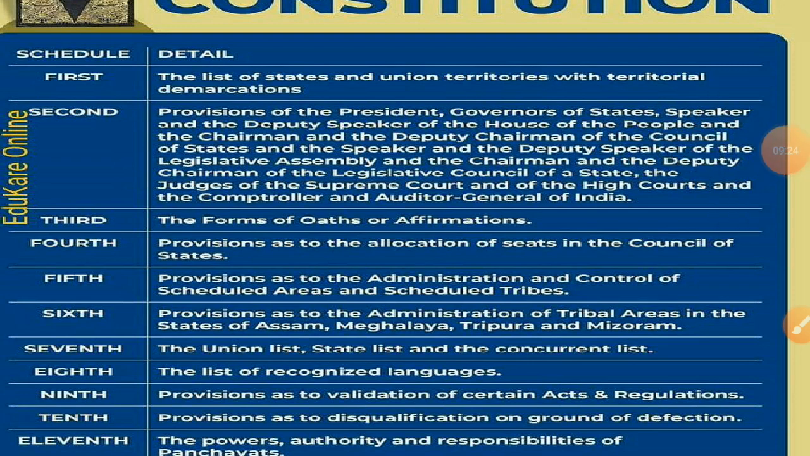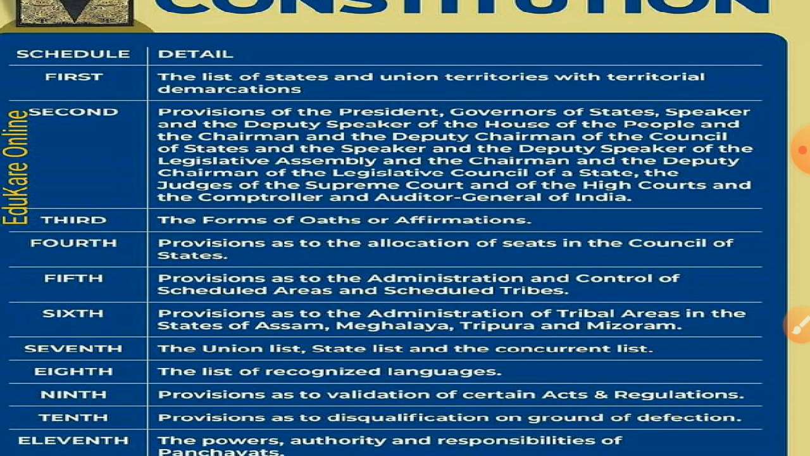So in that schedule, how many seats have to be allocated for the Council of States should be present in the fourth schedule. In the fifth schedule, provisions as to the administration and control of scheduled areas and scheduled tribes. So how much money has to be allocated for scheduled tribe areas. In the sixth schedule, provisions as to the administration of tribal areas. So that also needs money or any basic needs.